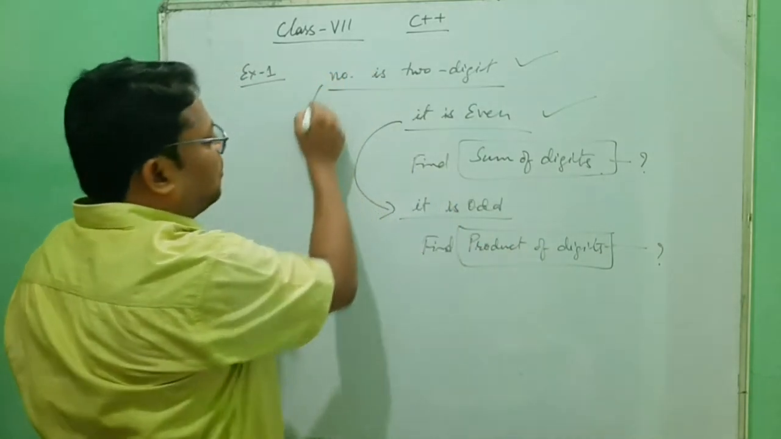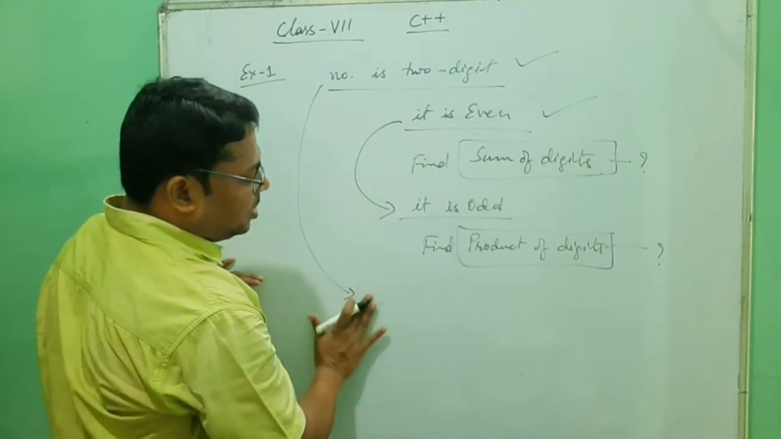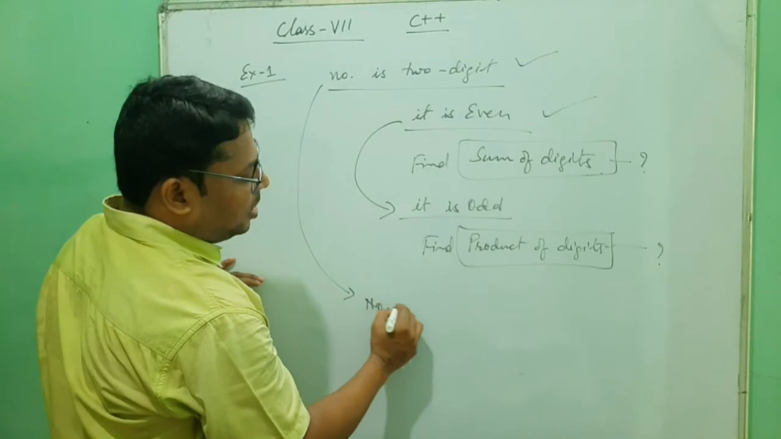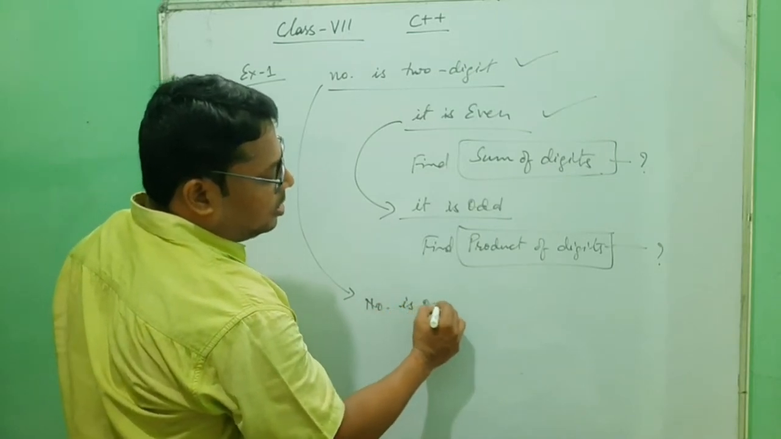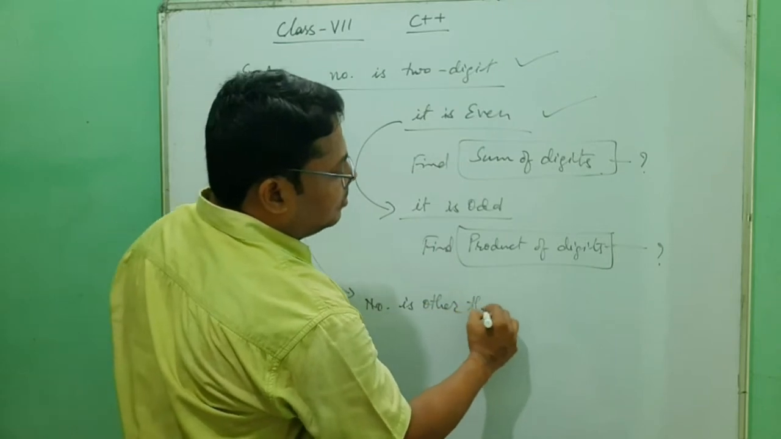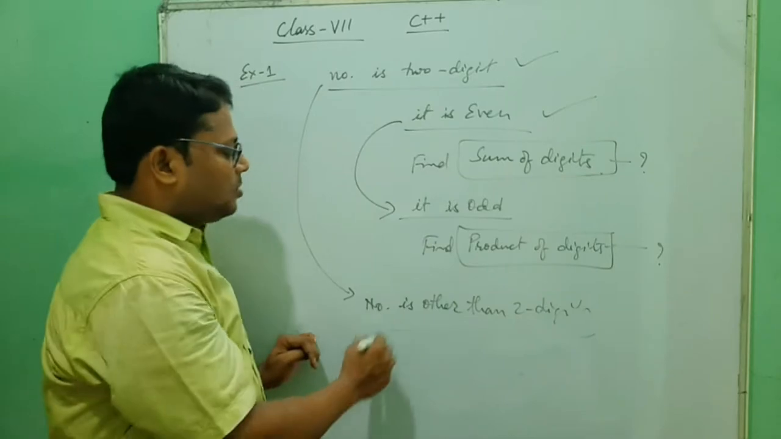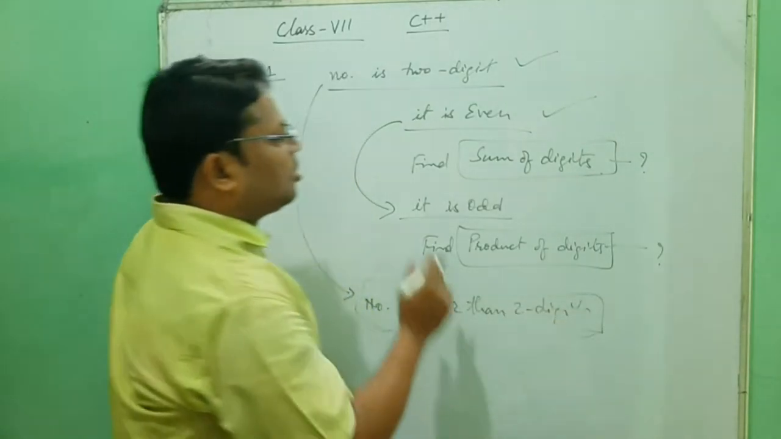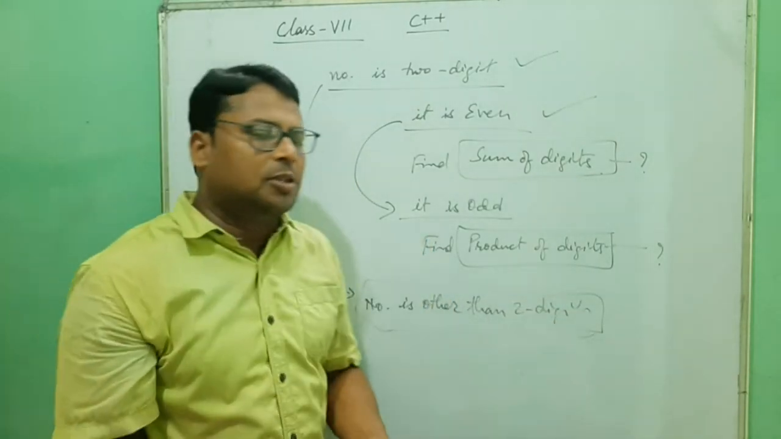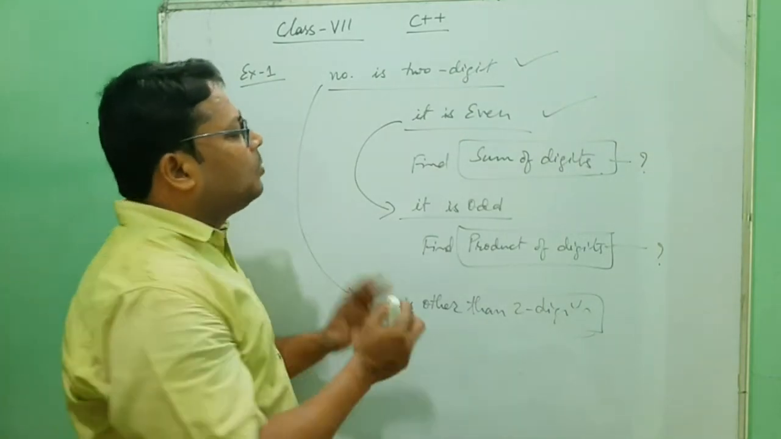But if this is false, in that situation, what message will you give? That the number is other than two digit. You have to display the message that the number is not a two-digit number, or other than a two-digit number. So now you understood the question and conditions, and how to implement this.